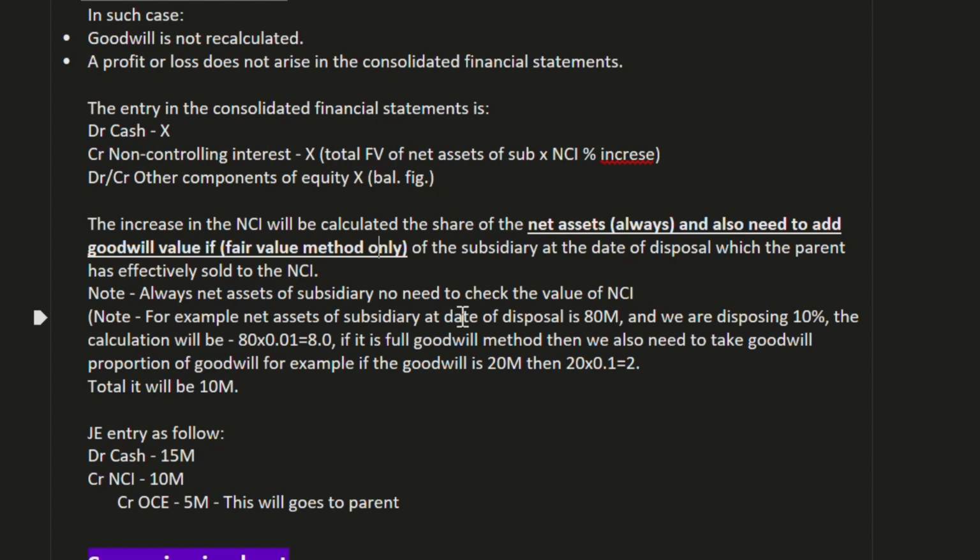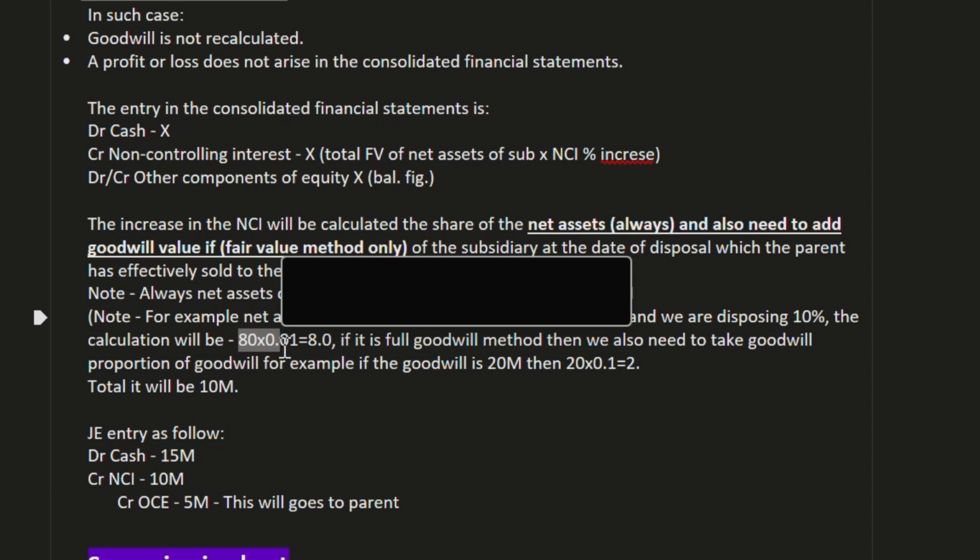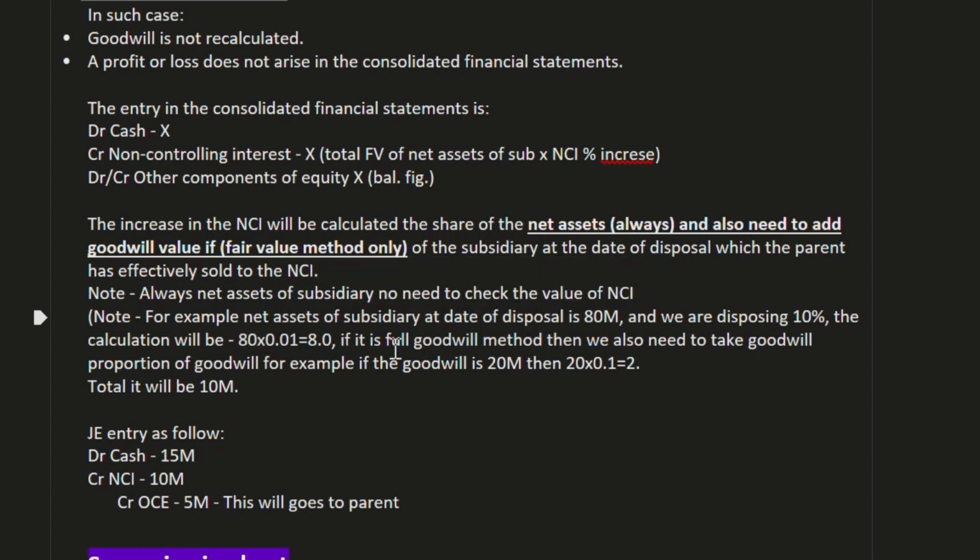For example, the net assets of the subsidiary at the date of disposal are 80 million, and we are disposing of 10%. The calculation will be 80 multiplied by 10% equals 8. If it is the full goodwill method, then we also need to take the goodwill proportion. For example, if goodwill is 20 million and the disposing interest is 10%, we take 10% of goodwill: 20 multiplied by 10% equals 2. In total, it will be 10 million.